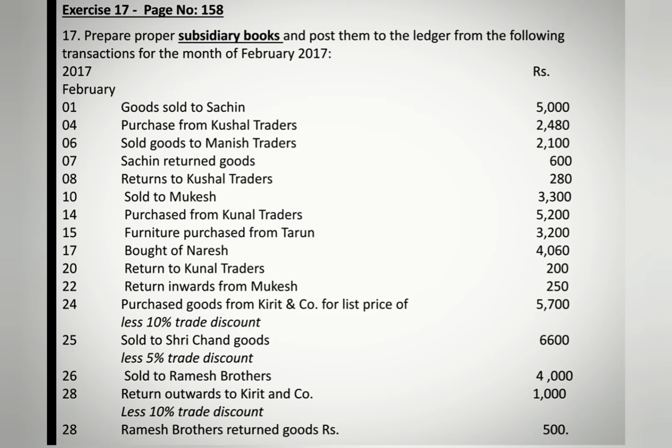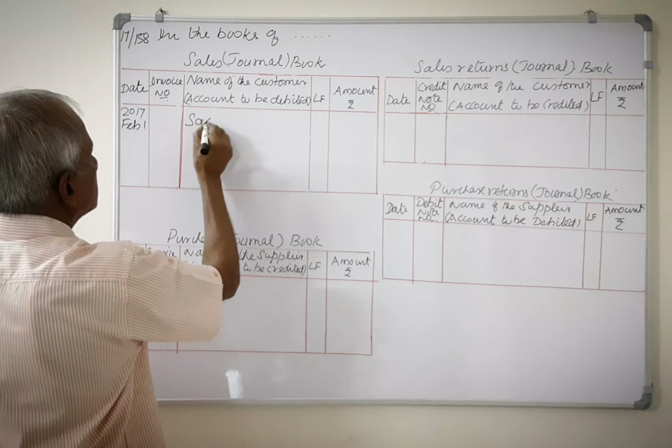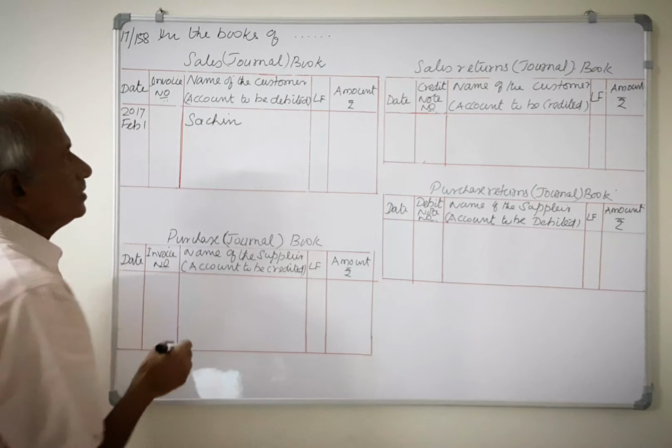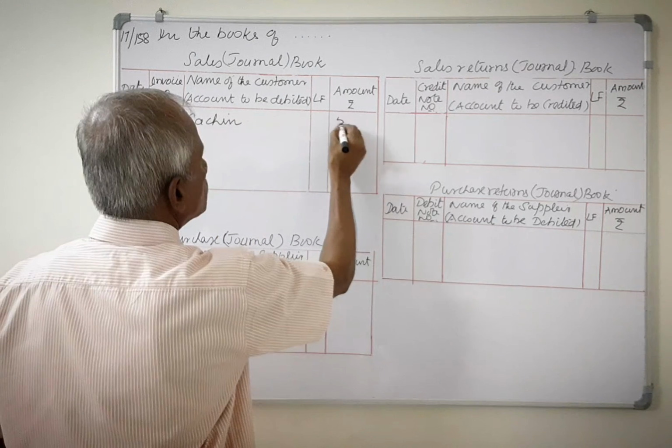Now let us solve a problem from your textbook, exercise 17, page number 158. Prepare proper subsidiary books and post them to the ledger from the following transactions for the month of February 2017. February 1st, goods sold to Sachin, rupees 5,000. This is a credit transaction, so it should be recorded in the sales book. Name of the customer is Sachin, and the amount is 5,000.